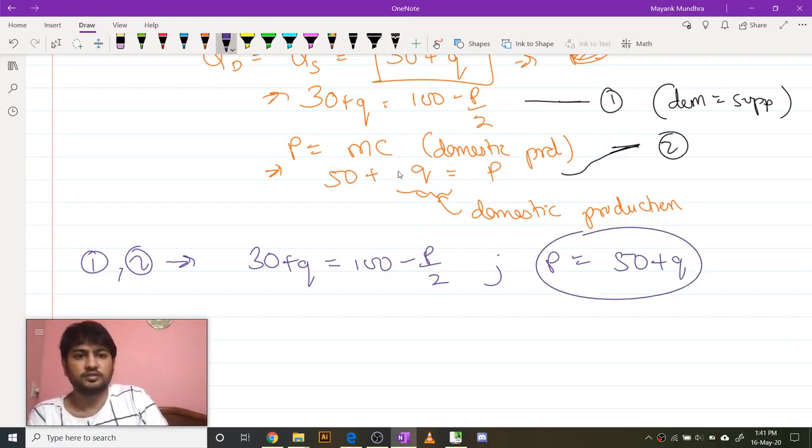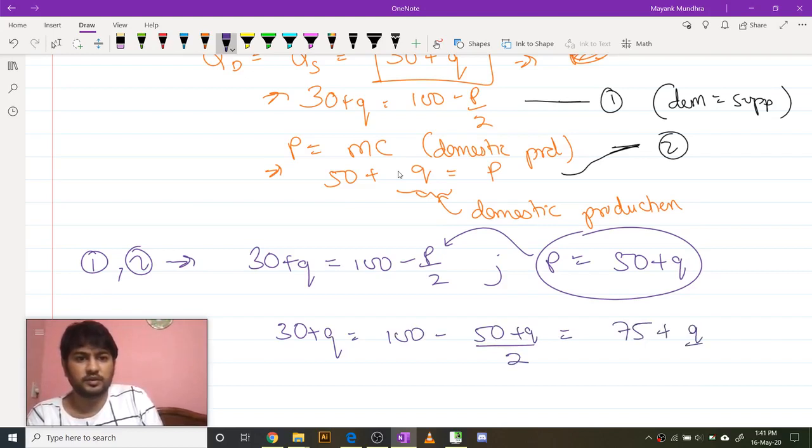So I'm just going to substitute this value here. So I get 30 plus q is equal to 100 minus (50 plus q) by 2. So this becomes 75 minus q by 2, right?